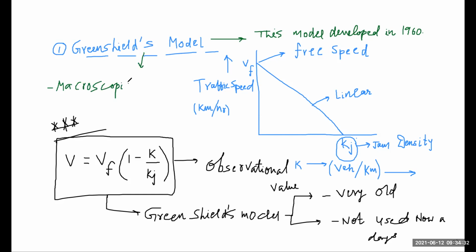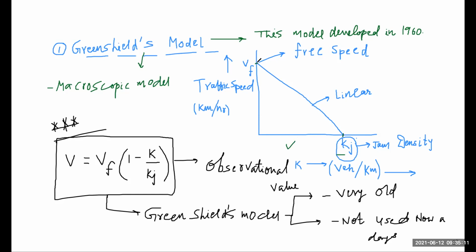So basically Greenshields assumes the relationship between speed and density as linear. Here we draw an exact linear relationship between speed and k. Here kj is our jam density, that means the maximum density, when our speed is equal to 0. Next, the maximum speed is the free speed, also called the free mean speed. At this speed our density, that means the value of k, is 0.